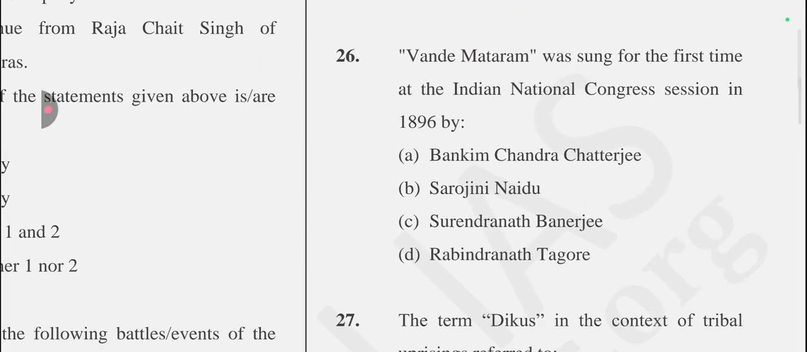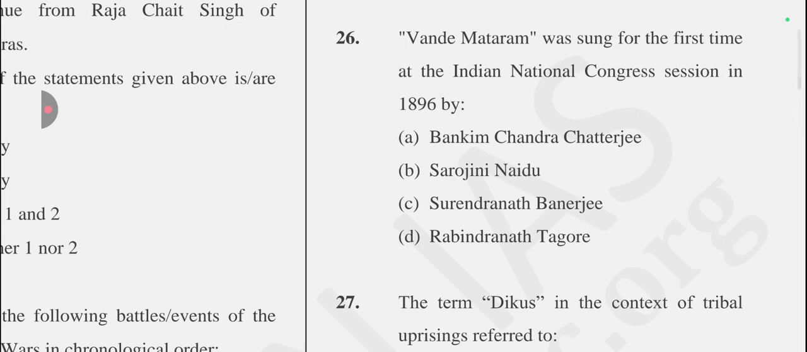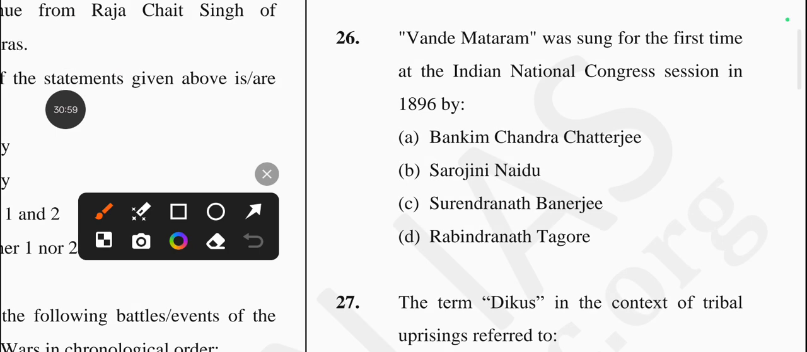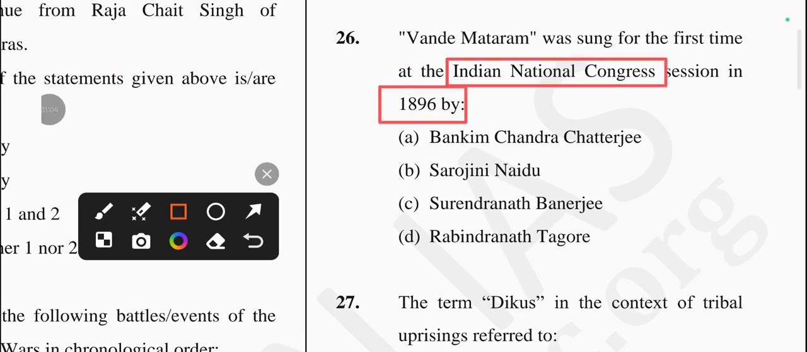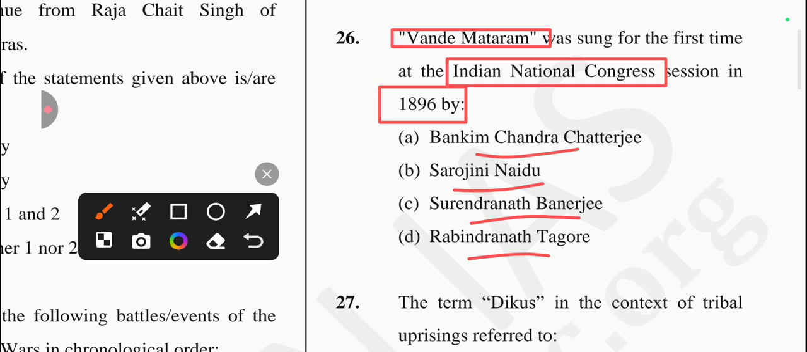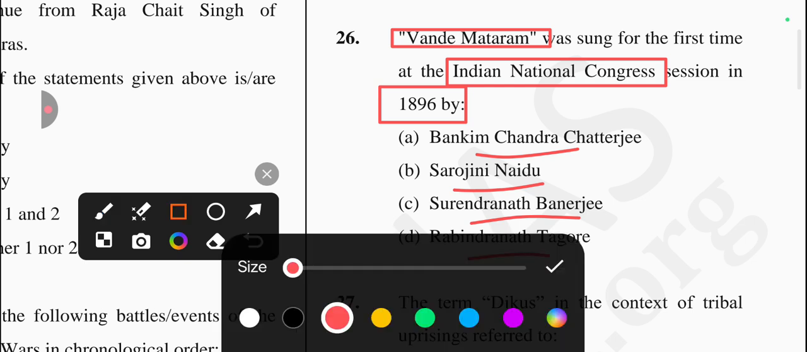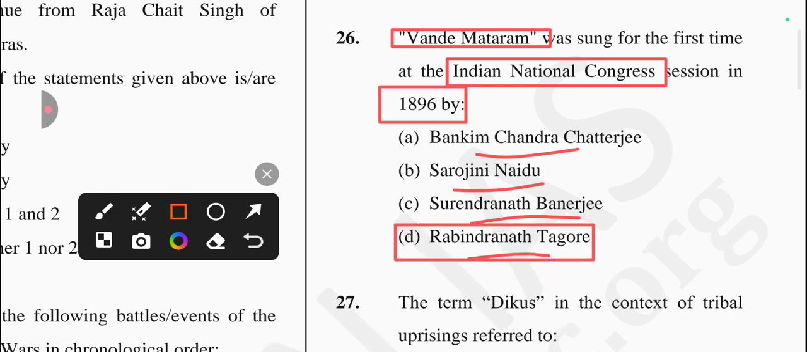Let's come to the next question, which is: Vande Mataram was sung for the first time at the INC session in 1896 by, ये किसके द्वारा गाया गया था first time in INC? So it's Bankim Chandra Chatterjee, Sarojini Naidu, Surendranath Banerjee and Rabindranath Tagore. So it's sung by Rabindranath Tagore in 1896 at the INC session for the first time.